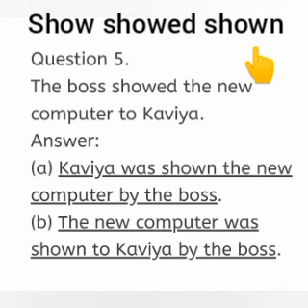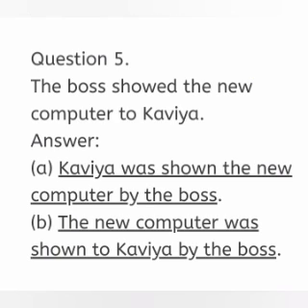Past participle form of the word show is shown. What was shown? The new computer was shown. And by agent, and finally subject to object transformation, the boss. So the answer is Kavya was shown the new computer by the boss.